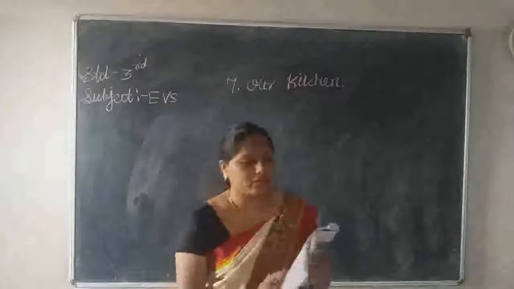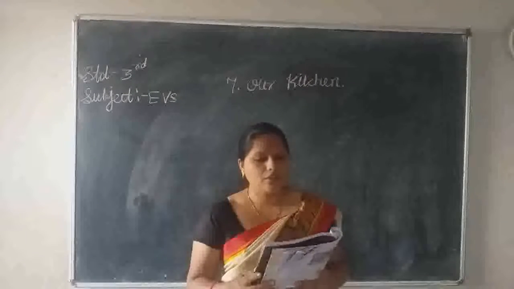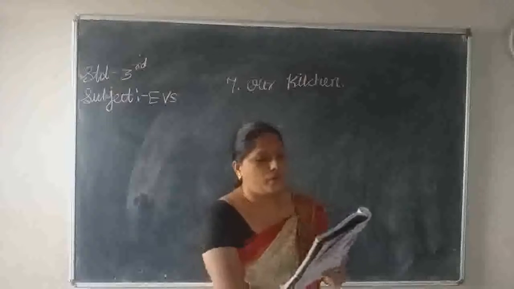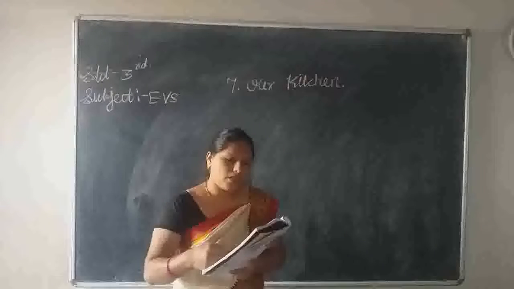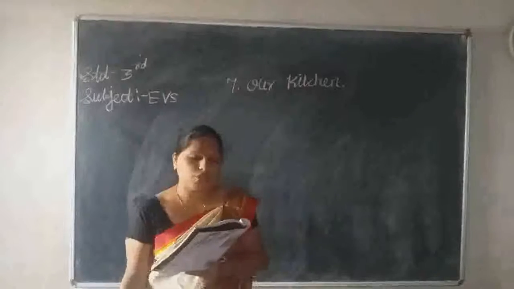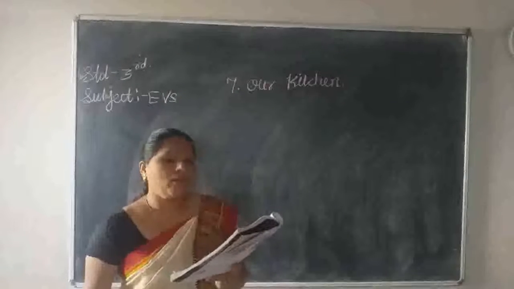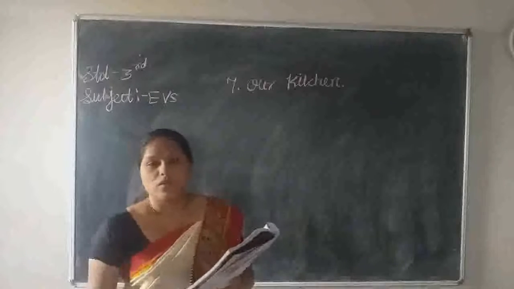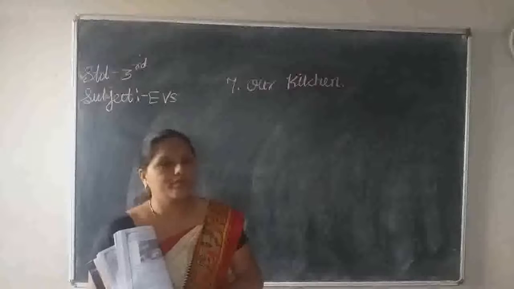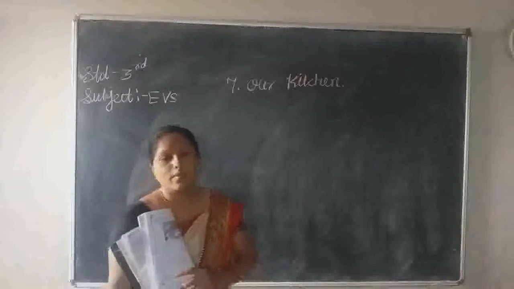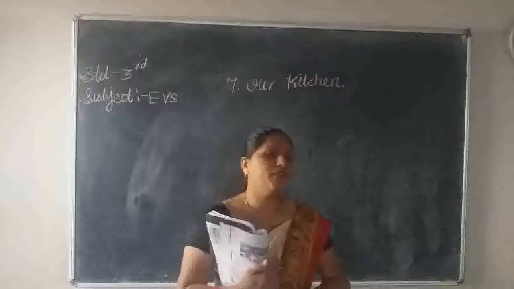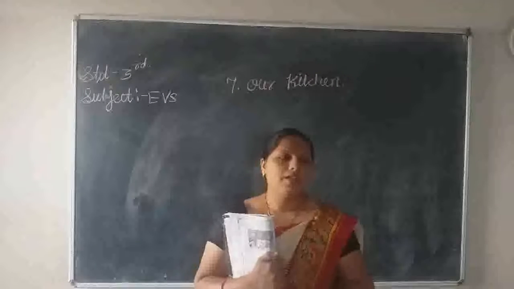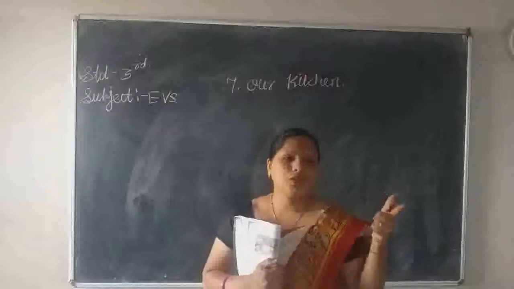Okay. Here they are given some activities. How will you help? First one is a very easy thing. You can make it in your home also. Preparing lime juice. In summer days you are drinking lemon juice. So which materials do you use to make that juice, children? It requires only lemons, sugar, water.